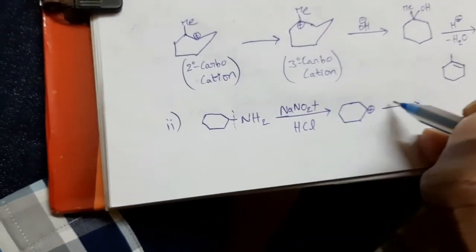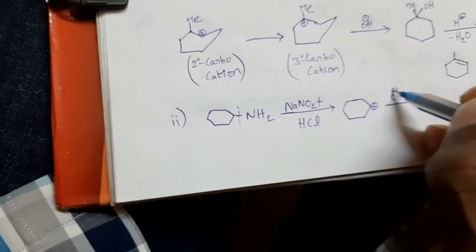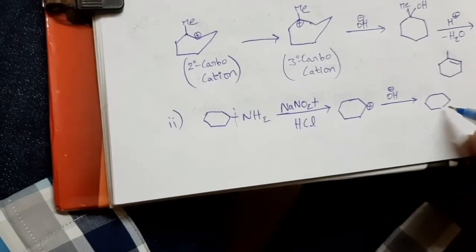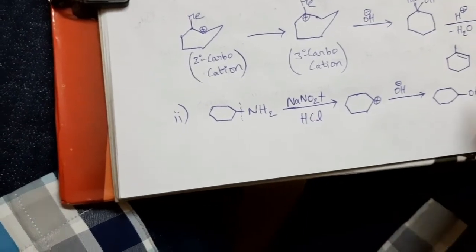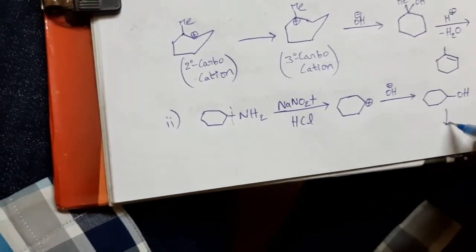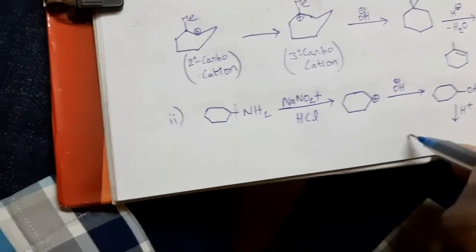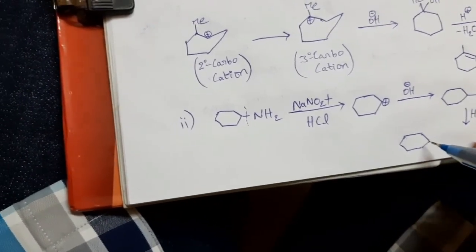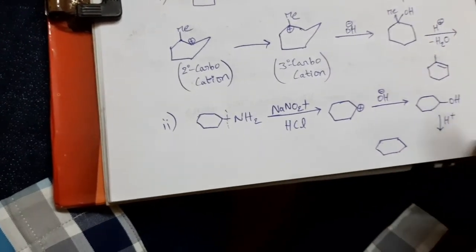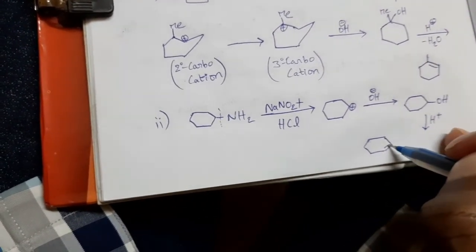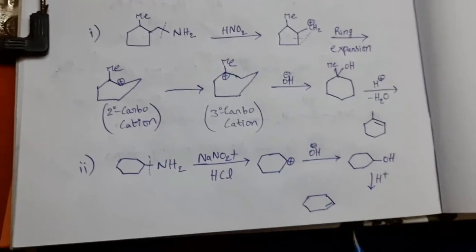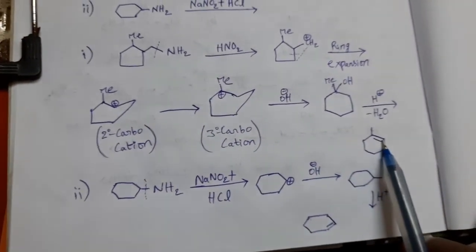Then it is treated with aqueous alkali, OH is provided, and attachment of this OH takes place. Now this compound is treated with acid. OH is removed in the form of water, then double bond formation takes place. So for the second reaction this is the product, and for the first reaction this is the product.